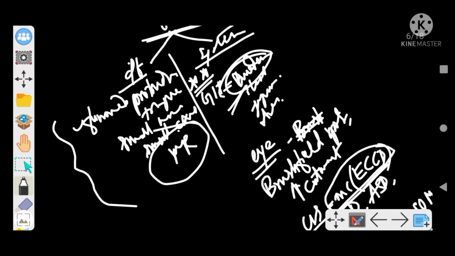And the systemic abnormalities that are associated. So GIT is the most important one, with the most frequently occurring being the duodenal atresia, which is the most commonly associated condition. Others being ileal atresia, jejunal atresia, tracheoesophageal fistula, Hirschsprung's disease, Meckel's diverticulum, imperforate anus, omphalocele, right? And talking about the eye, you can find Brushfield spot, increased risk of cataract, nystagmus, squint. CVS, most common cause endocardial cushion defect, VSD, ASD, AV valve malformation. Hearing defects, serous otitis media, conductive deafness, most common sensorineural hearing loss, hypothyroidism, right?